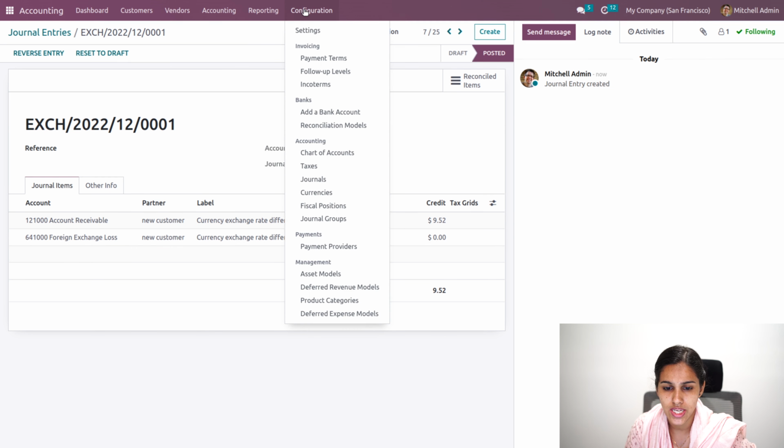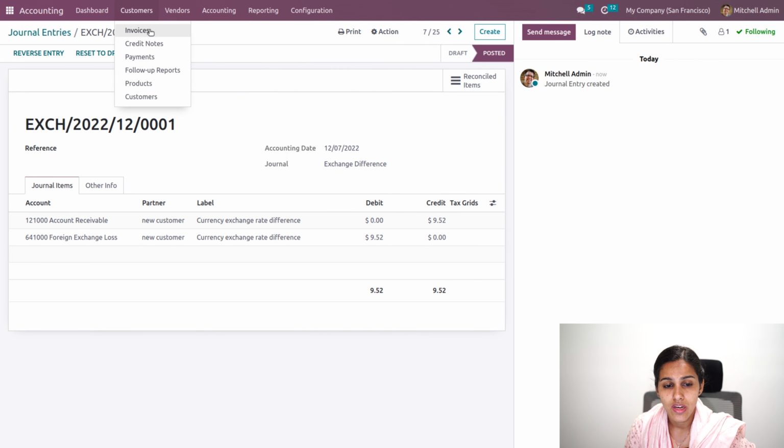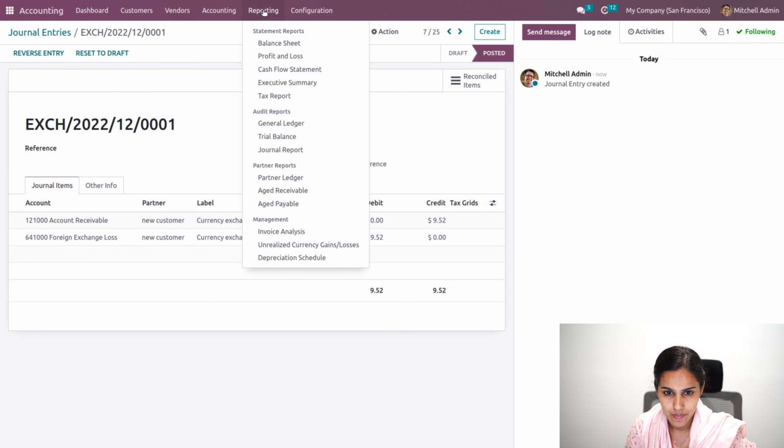So this is how the currency works. That is, you will be able to create invoices in multiple currencies, and if there is any exchange difference, that will be recorded over here.